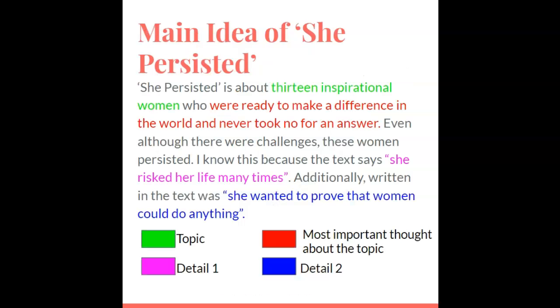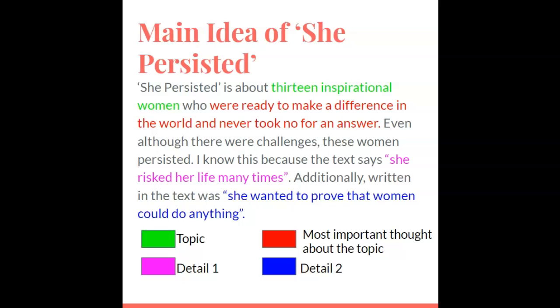So for the book as a whole, if the question said, what is the main idea of She Persisted: 13 American Women Who Changed the World? This would be my response. She Persisted is about 13 inspirational women who were ready to make a difference in the world and never took no for an answer. Even although there were challenges, these women persisted. I know this because the text says she risked her life many times. Additionally, written in the text was she wanted to prove that women could do anything. So that's the book as a whole.